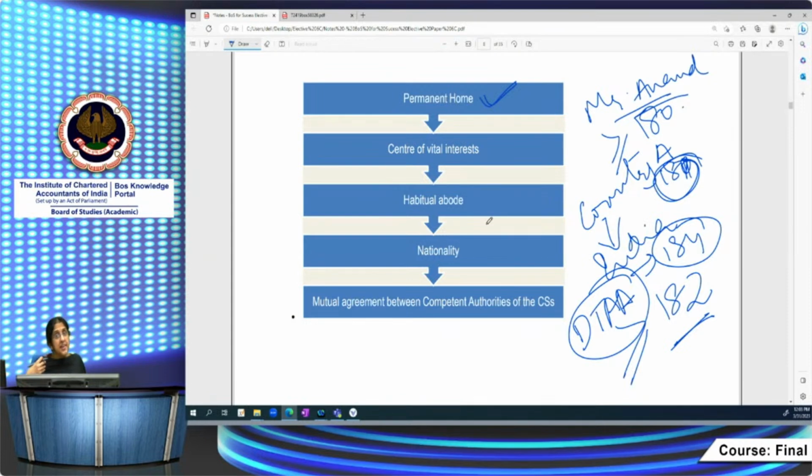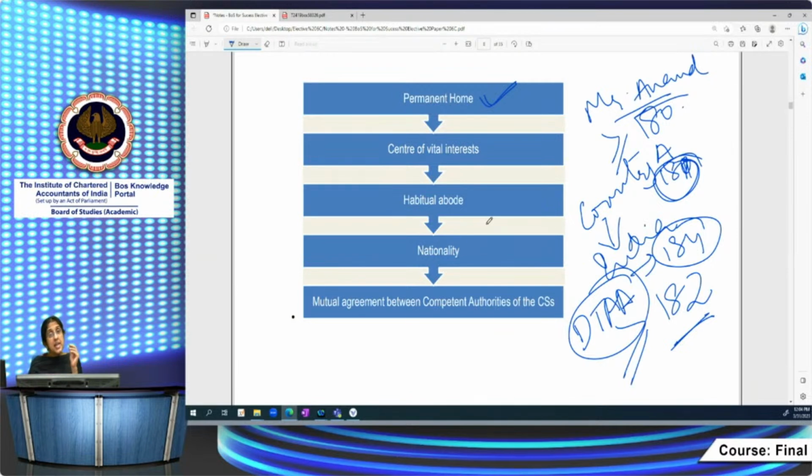So if I have only one property and I've rented it out, that will not constitute my permanent home. A permanent home is my own house, which is available to me for living, or a house which I've taken on rent and am paying the rent for, which is also available to me for living. But if you're going for a short stay, staying in a hotel for a few days, that is not a permanent home. So we have to see whether the person has a permanent home in India. If he has one in India but not in country A, he'll be resident of India.